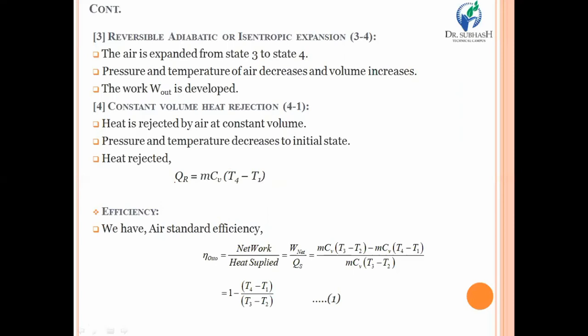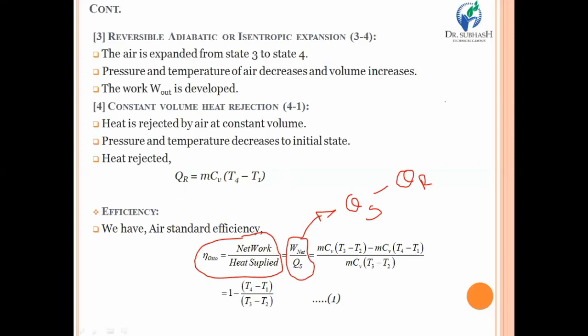Now, once you have calculated the heat supplied and heat rejected, it's very easy to calculate efficiency. And we all know that the efficiency of the Otto cycle is equal to net work upon heat supplied. So net work is W net upon Q suffix S. Net work is always equal to the heat you have supplied minus the heat you are rejecting.